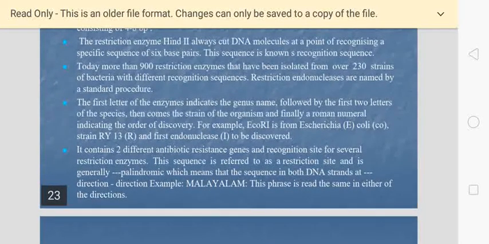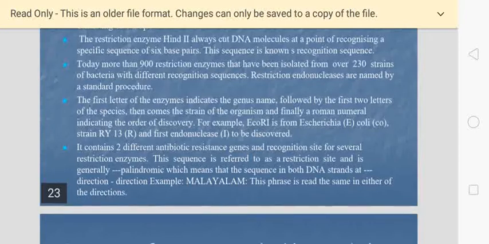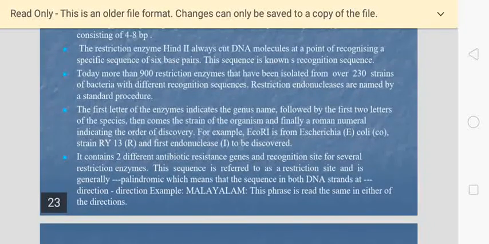Again, I am stating the definition of a palindromic sequence. A sequence of base pairs arranged in the reverse direction, compared to the first sequence, has the same meaning. This is called a palindrome sequence. This is a very important 3-mark question. Learn it thoroughly: if the sequence reads the same in the reverse direction, it is called a palindrome sequence. For that I gave two examples, Malayalam and radar.